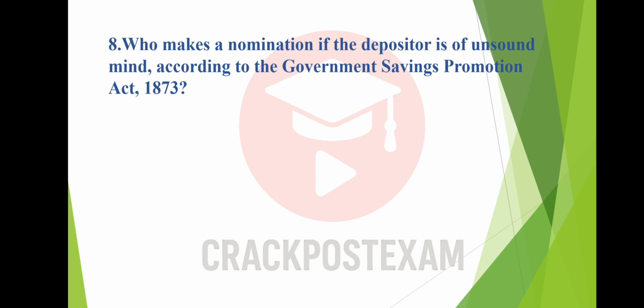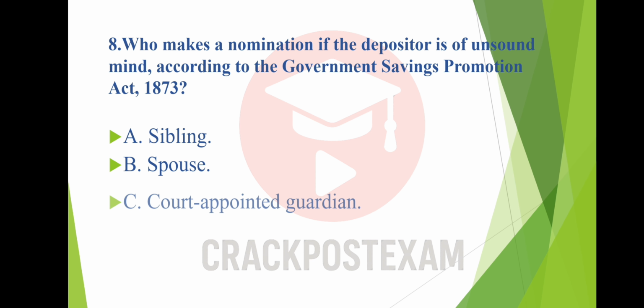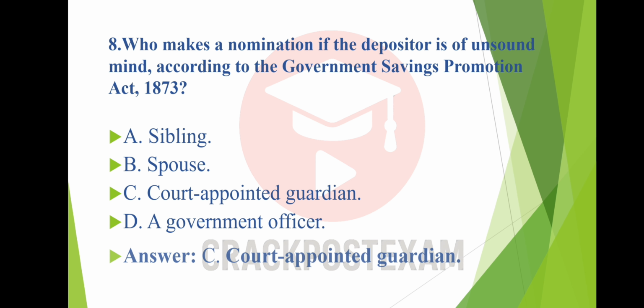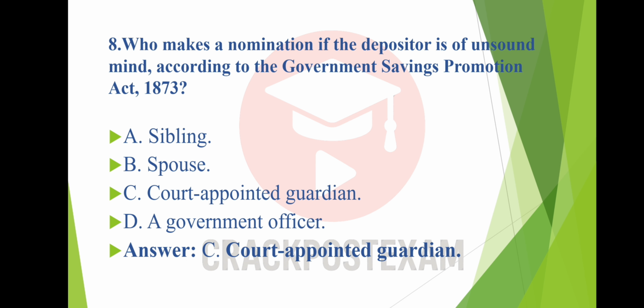Question number 8. Who makes a nomination if the depositor is of unsound mind according to the Government Savings Promotion Act 1873? Option A. Sibling. Option B. Spouse. Option C. Court-appointed guardian. Option D. A government officer. And the answer is option C. Court-appointed guardian.